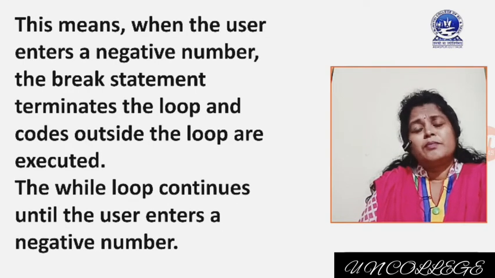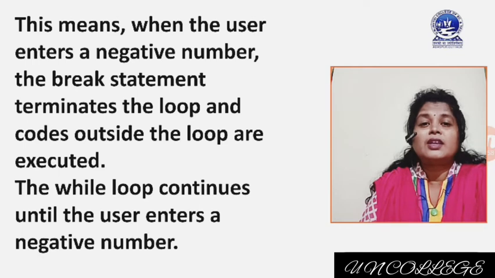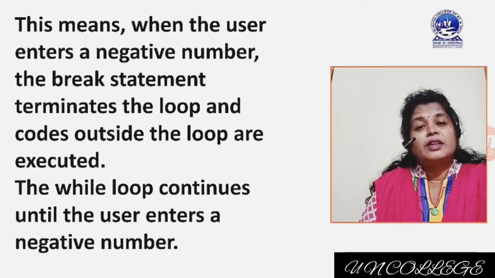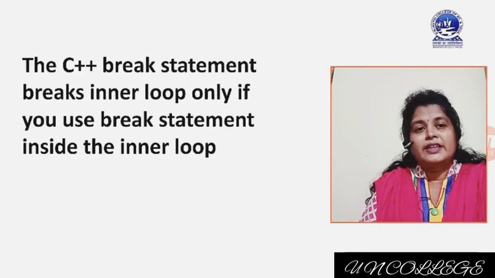Okay, the break condition will be satisfied when? Only when the user is entering a negative number. If the user is entering a positive number, then okay, no problem, the program will be continued. The user will input the number and sum will be calculated in this way. But when the user will enter a negative number, at that time the control will come out and the output, which is sum, will be displayed, and the program will be terminated.